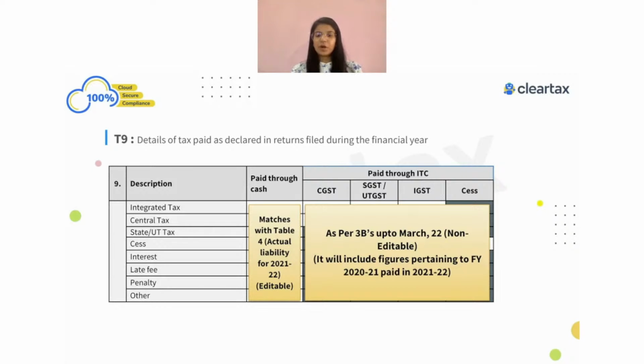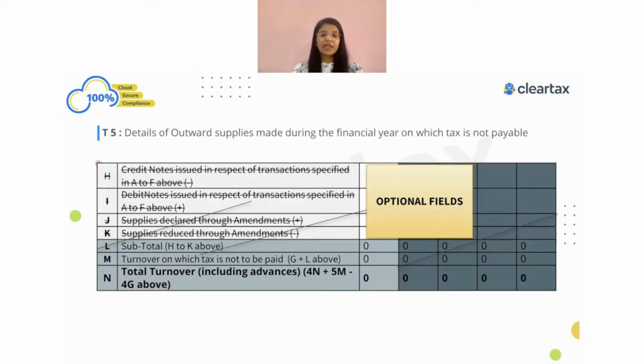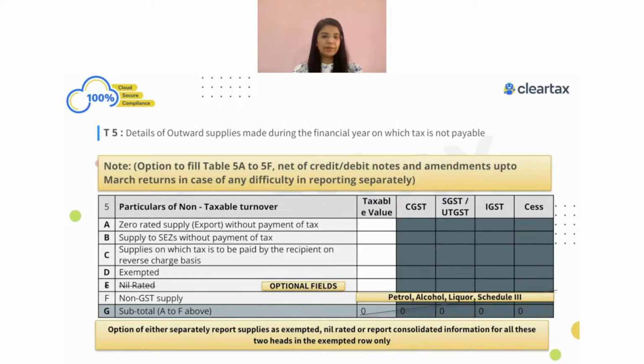I think there is one question from Akshay who was asking where to report the turnover which has no supply. So that information, Akshay, we have to show in table number 5F. So if it is not a supply at all, that has to be shown under the 5F. So this information will be shown here.